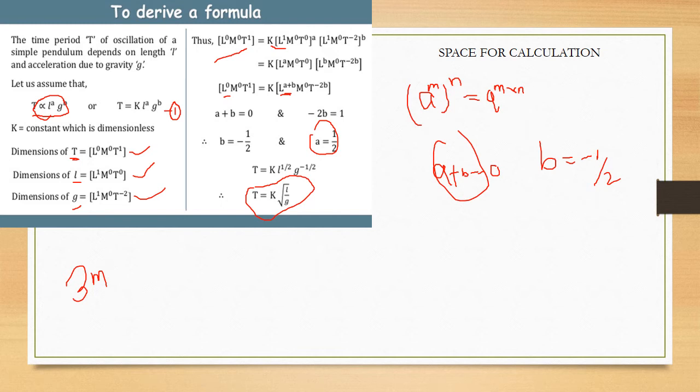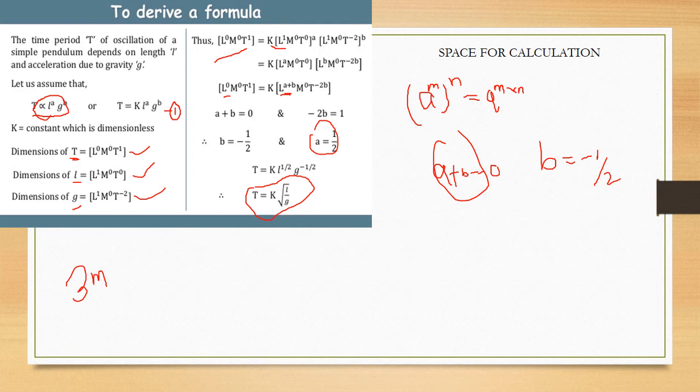Put all the dimensions in equation number first. So equation first becomes L raised to 0, M raised to 0, T raised to 1 is equal to K into L raised to 1, M raised to 0, T raised to 0, all raised to the power a, and into L raised to 1, M raised to 0, T raised to minus 2, raised to the power b.